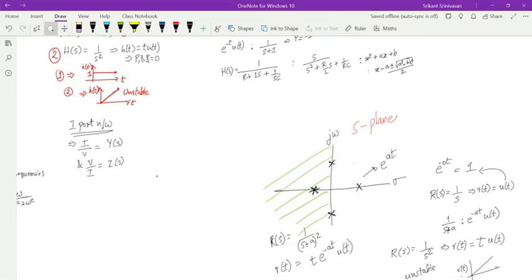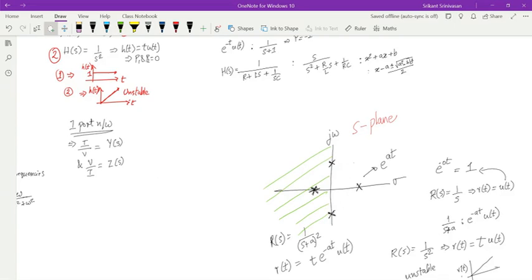So can you tell me, is this stable or unstable? These two poles. I'm getting sine omega t or cosine omega t. Is this stable or unstable? Stable, sir. Stable, because the value of both the functions is bounded. Correct. So sine and cosine are both bounded functions. Their maximum value is 1 and minimum value is -1. Therefore, even on the complex axis, you can have poles, but the poles should always appear as complex conjugates.